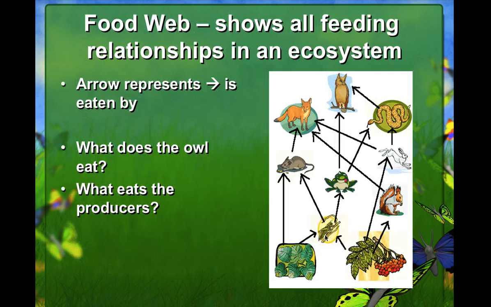A food web shows all feeding relationships in an ecosystem. Arrow represents is eaten by. So what does the owl eat? Well, we would work our way backwards. The owl eats the frog. The owl also eats the snake. What eats the producer? Well, we would start at our producer and then follow the arrow. These plants are eaten by the mouse. This is also eaten by the grasshopper. These plants are eaten by the grasshopper, they're eaten by the rabbit, and they're also eaten by the squirrel. So you just need to make sure you follow the arrows in the correct direction.